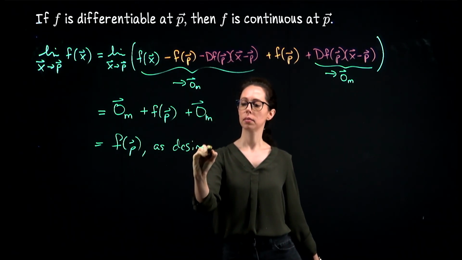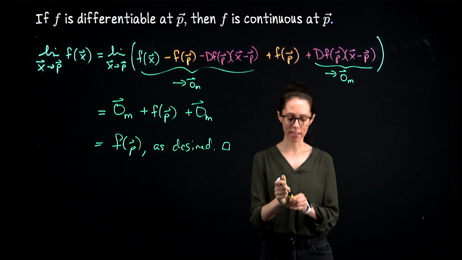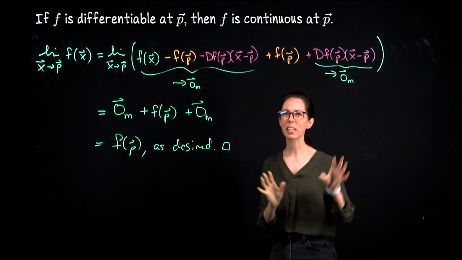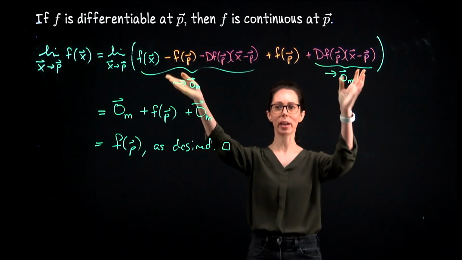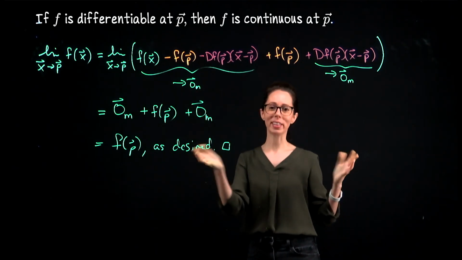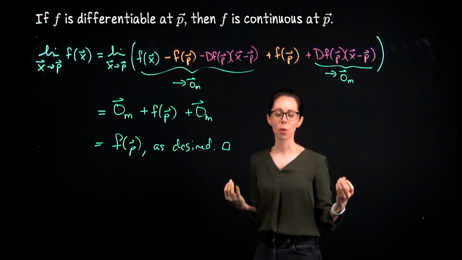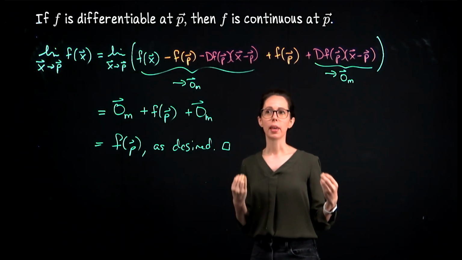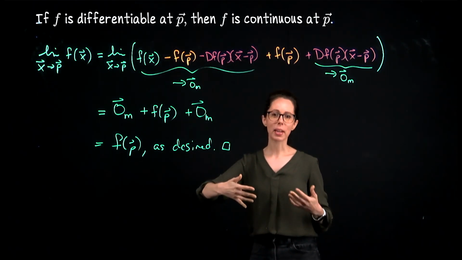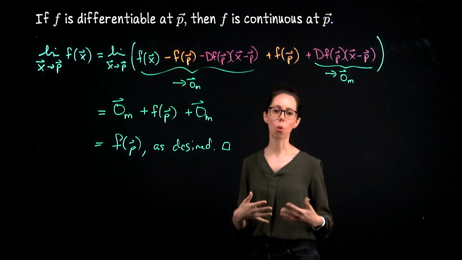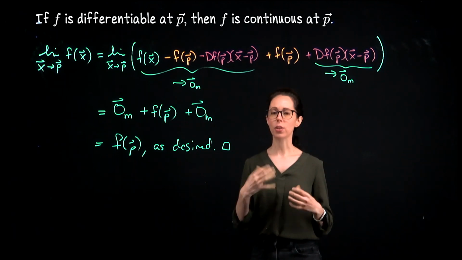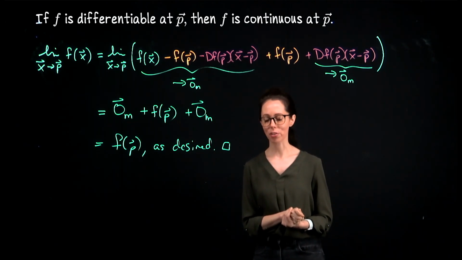And that's it. And like I said, you can look at a couple other proofs of this statement, which might look a little bit different than what I did here, where I brought in a bunch of terms, but they're all likely, if it's short like this, depending on the same idea, which is that if f is differentiable, then it's really well approximated by this linear transformation, and you can set up this limit as x approaches p and basically drive the whole function towards f of p just by knowing that that numerator expression in our definition of differentiability goes to 0.